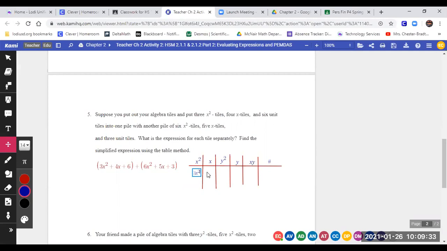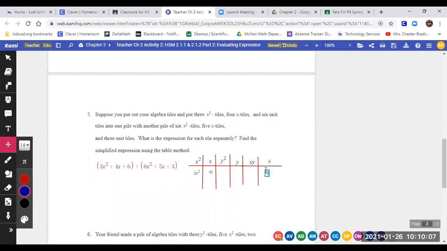Then my next thing I'm going to put, where's it going to go? And what is it? Remember, you get participation points by participating. And if I don't see you participating in the chat, it must not be participating. Yes, our 4x is going to go in the x column. Thank you. And then our last piece for the first pile is going to go where? Which column? Number 6 is going to go in the number column.